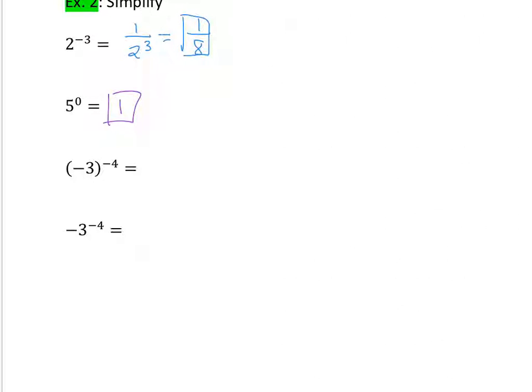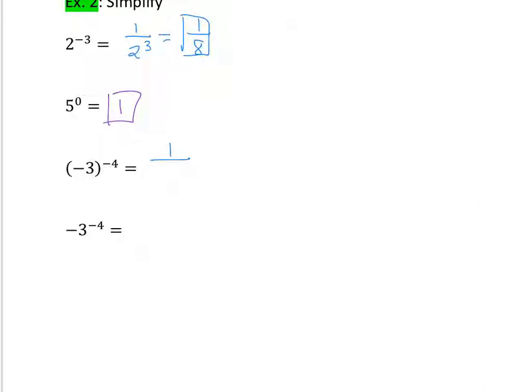Then in this particular problem, the base here is negative. And these look almost like identical problems. The difference between these two problems is this base here, the negative is in parentheses, so it is raised to the negative 4 power. Here, the negative is not in parentheses, it is not raised to that negative 4 power. For instance, let's see what the difference is. So here, because of the negative exponent, we're going to take the base with its exponent and put it under 1.